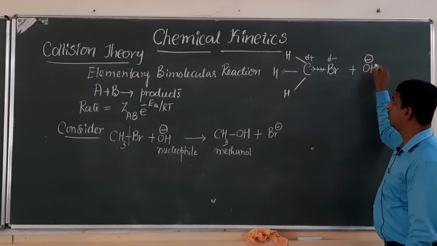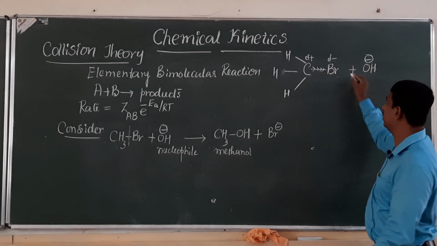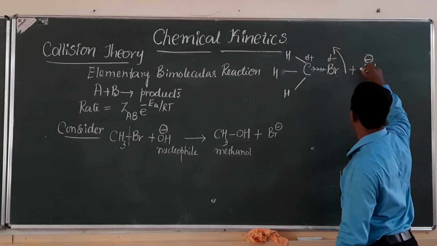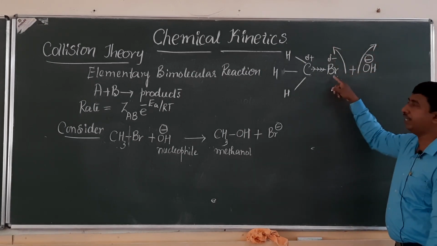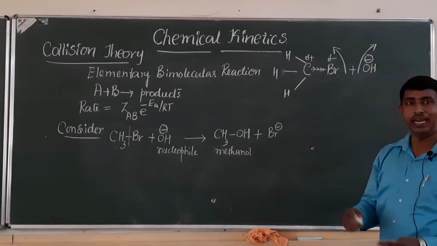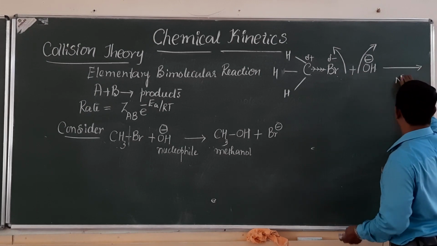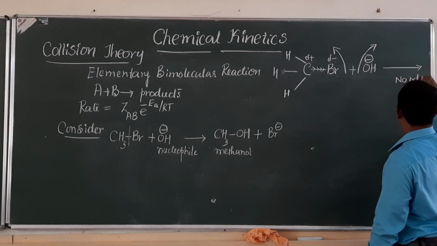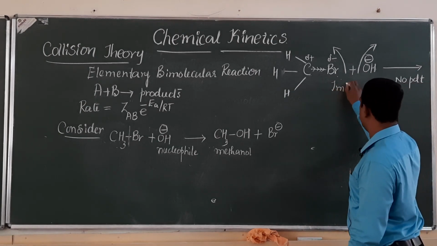So if the nucleophile attacks carbon from the front side, repulsion takes place. The nucleophile can't reach carbon, because bromine is electron rich and the nucleophile is also electron rich. So electronic repulsion takes place and no product is formed. This is improper orientation.